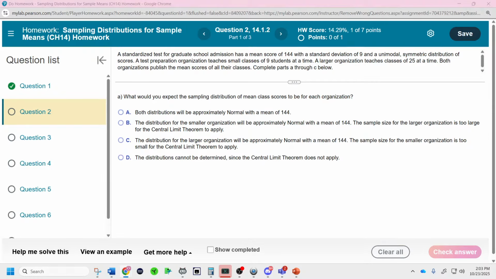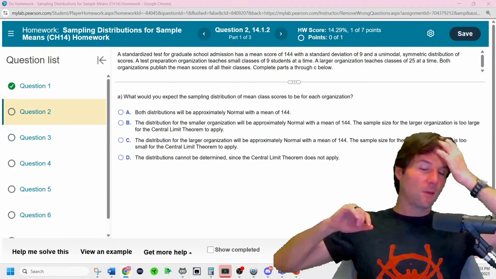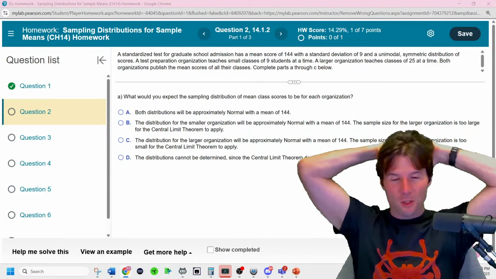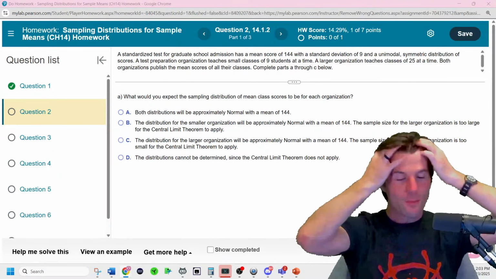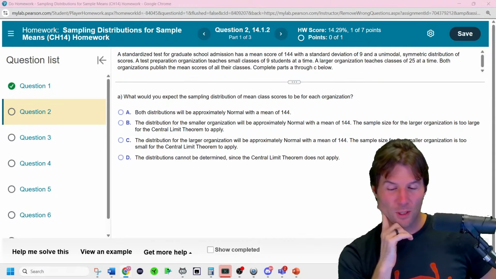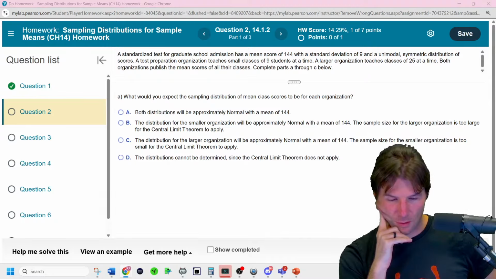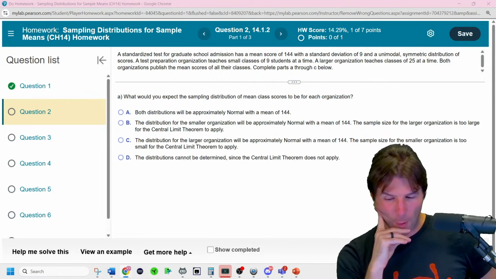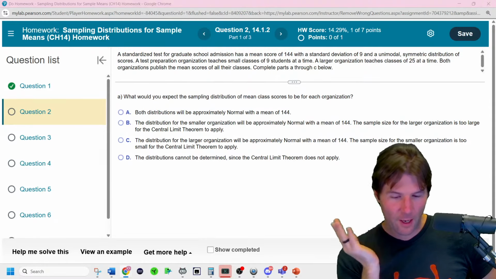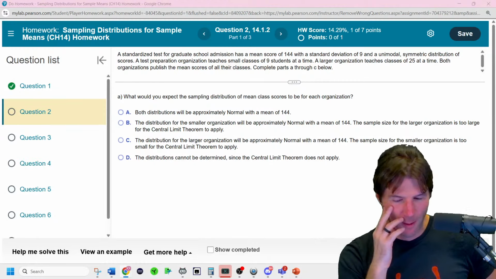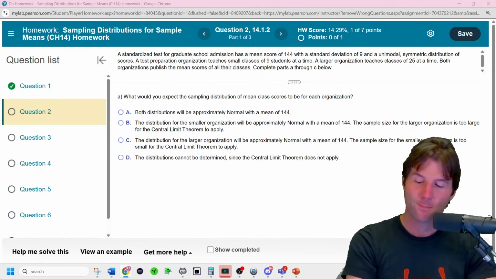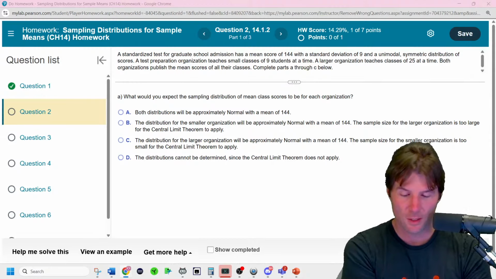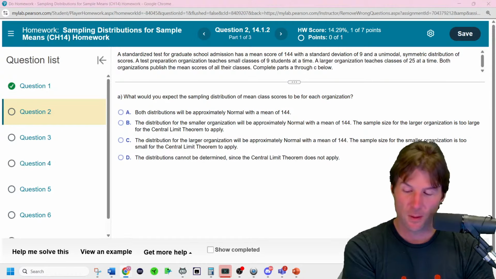Okay. A standardized test has a mean of 144 and a standard deviation of 9 and is unimodal, symmetric, normal. Mia, good job. And a test preparation organization has a small class of 9 students, a large class of 25. Both publish the means. Well, we'd expect both classes to have the same mean. We'd expect the sampling distribution of the mean class scores to be the same for each organization. They're both going to have the same mean.